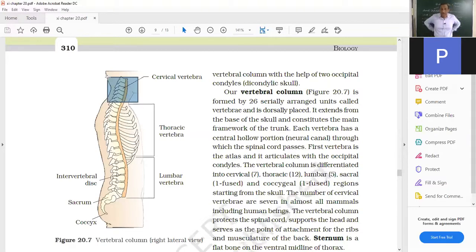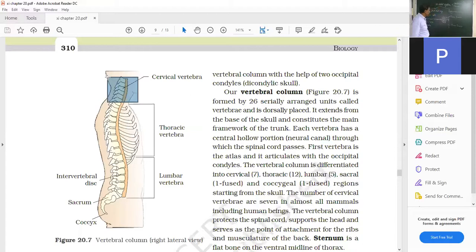Thoracics are 12, which form the chest region behind. And this is the waist region, which has 5 lumbar, from the abdominal region. And 1 sacrum and 1 coccyx.